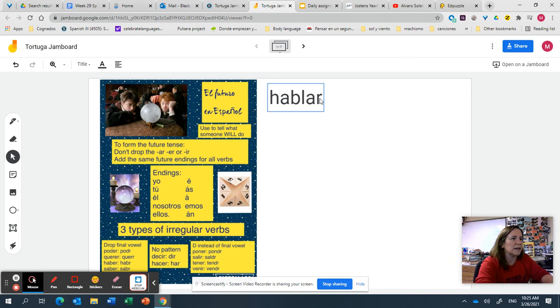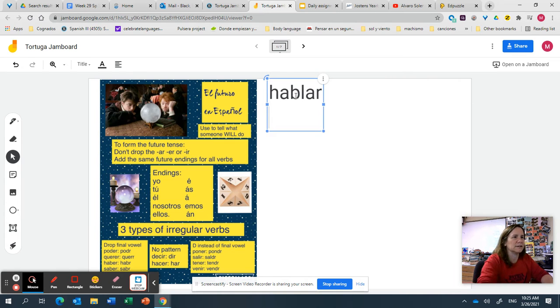And so it's really quite easy to do the future tense, because you don't have to drop any endings, and the endings are the same whether it's an AR, ER, or IR verb. All the endings are always é, ás, á, emos, and án, with an accent everywhere except in the nosotros. So let's see if I can show you how to do the verb hablar in all of its forms.